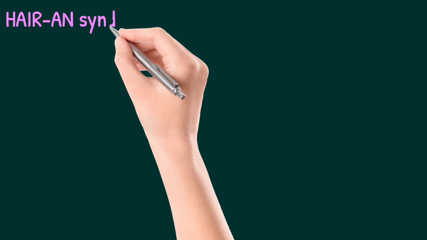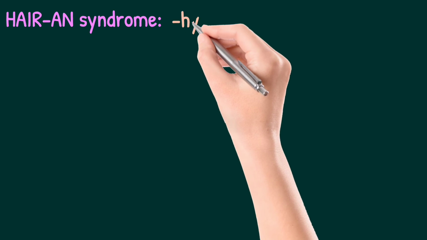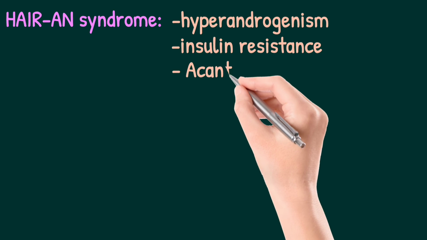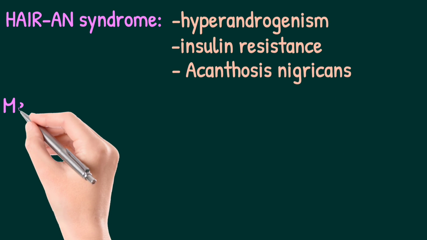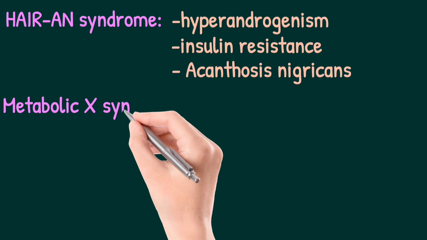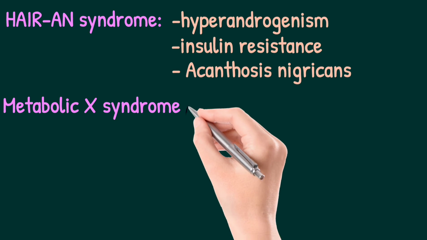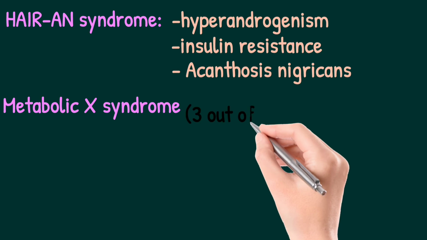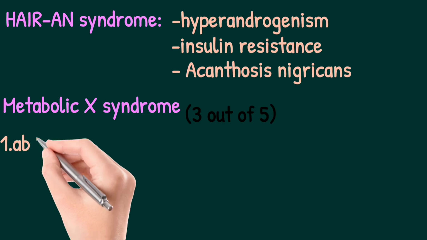Coming to the syndromes associated, there is HAIRAN syndrome. HAIRAN syndrome means hyperandrogenism, insulin resistance, and acanthosis nigricans. Then comes the metabolic X syndrome. For diagnosis, we need 3 out of the 5 of the following components.